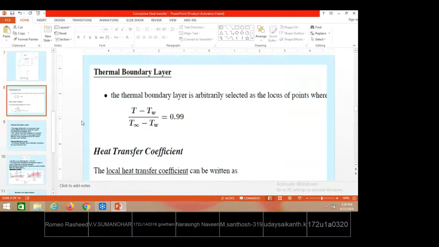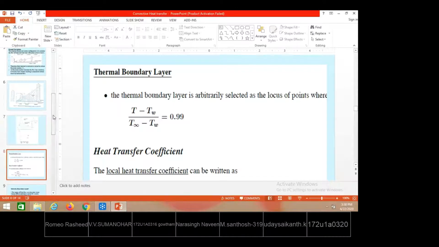That is what I have mentioned here. You see here, this is the fluid temperature minus plate temperature, over the free stream temperature minus solid temperature, which is equal to 0.99. At whatever height this ratio is valid, by joining all those heights we get the thermal boundary layer. So that is the meaning of thermal boundary layer development and velocity boundary layer development.